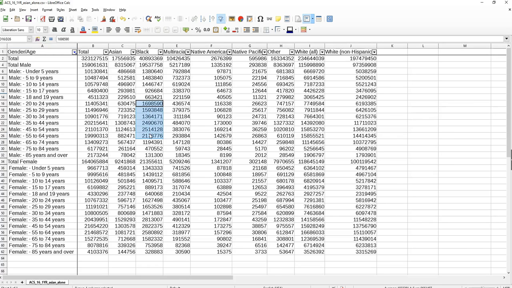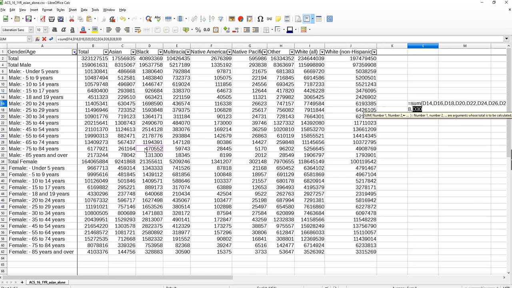So I want the sum of black males 18 and older. So 14,299,847. Let's just call that 14.3 million.